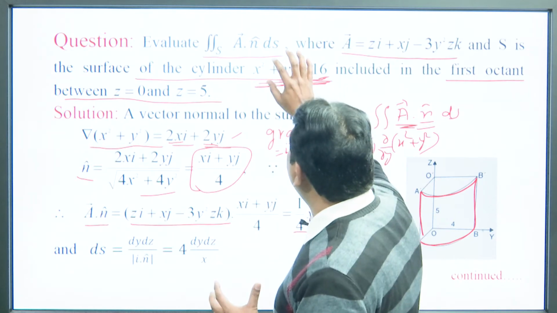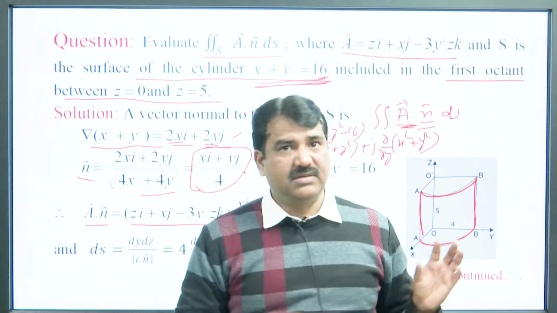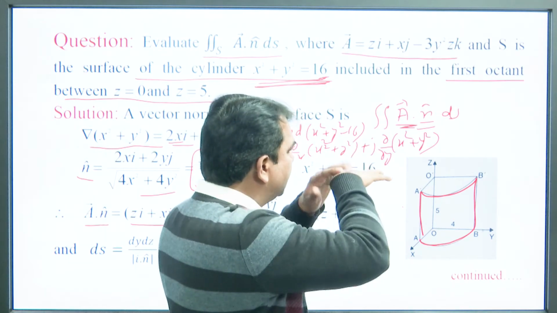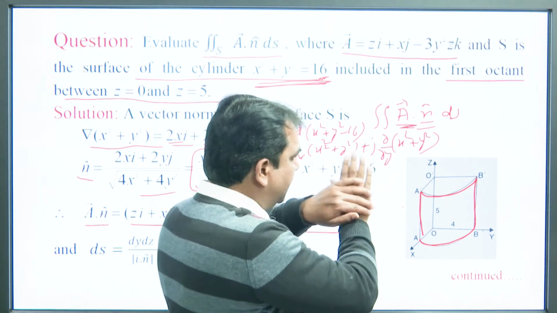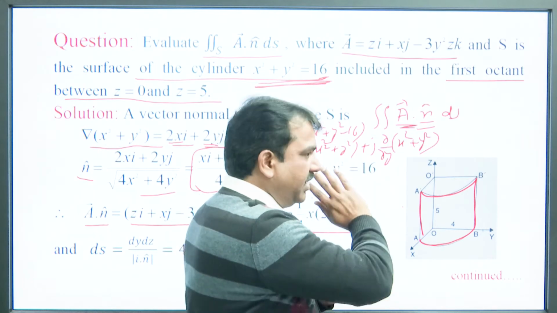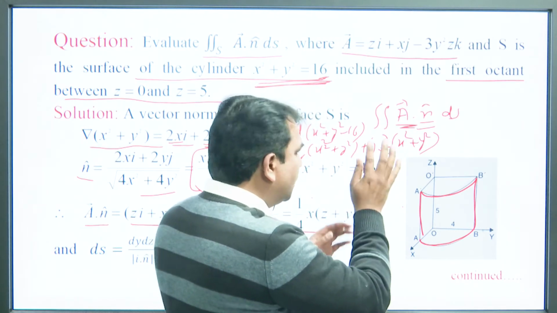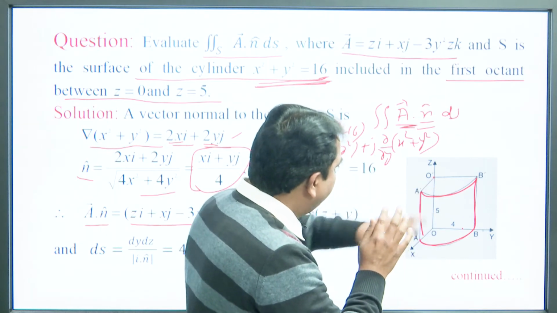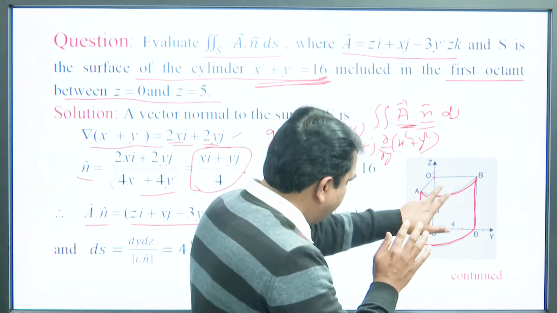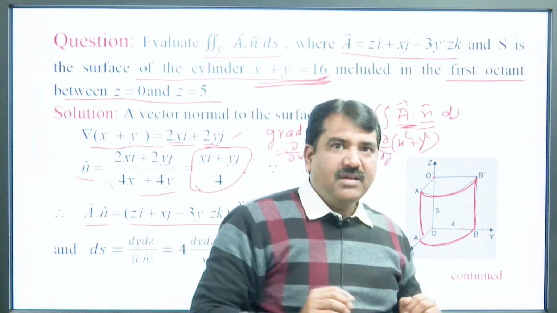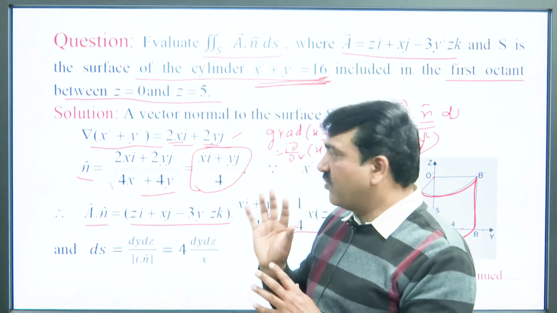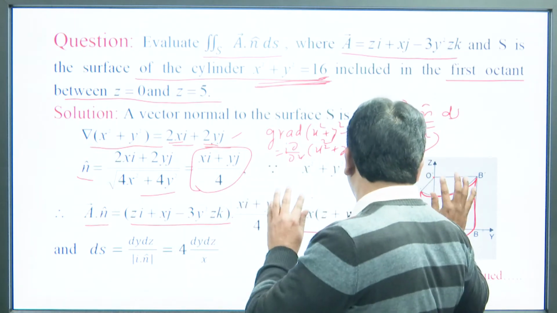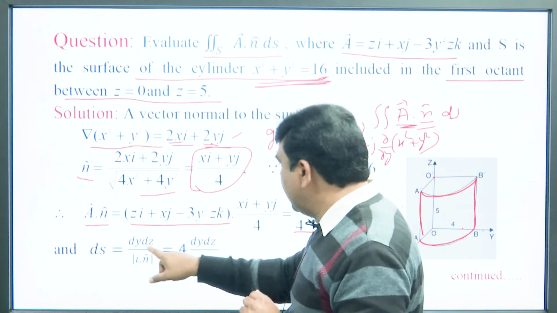This surface is x square plus y square equal to 16. So, we have to take the projection of this surface on the yz plane.